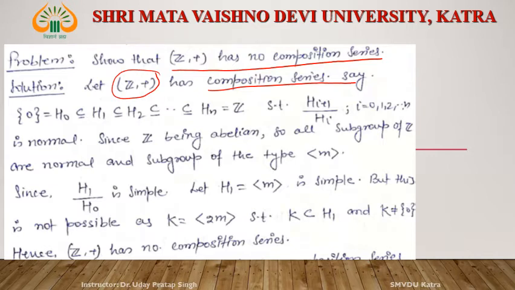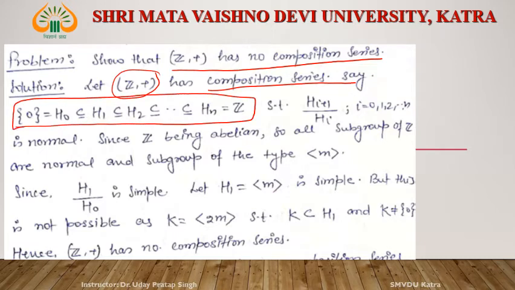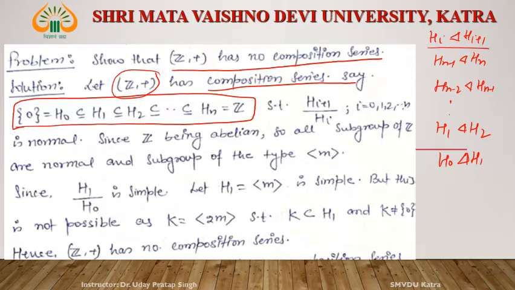Then its composition series looks something like this. It means H_i is a normal subgroup of H_(i+1). H_(n-1) is normal in H_n, H_(n-2) is normal in H_(n-1), and so on, H_1 is normal in H_2, H_0 is normal in H_1.